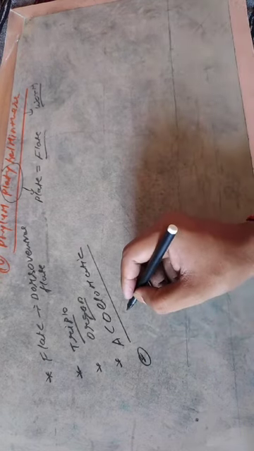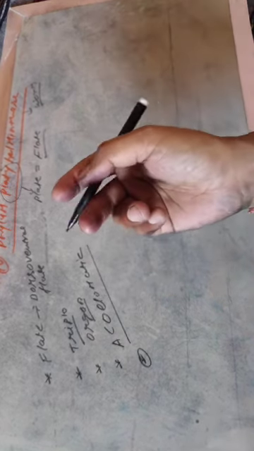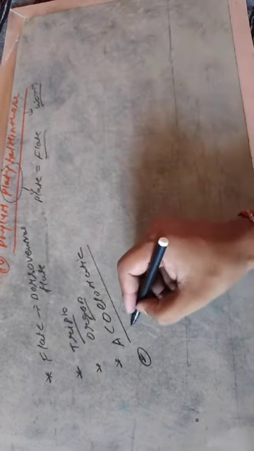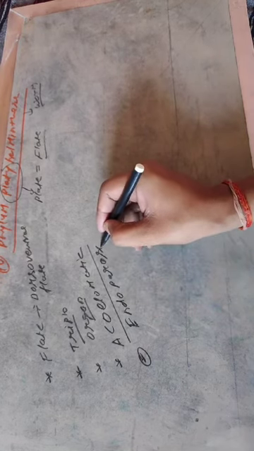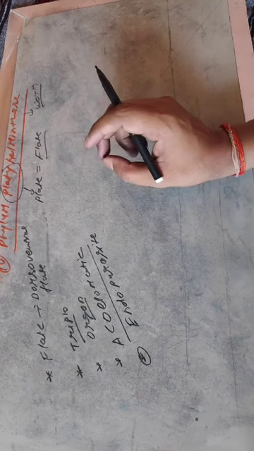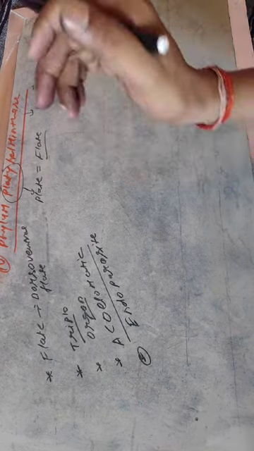Next, it performs its life cycle as an endoparasite. What is an endoparasite? A parasite can live either inside or outside of another living being.